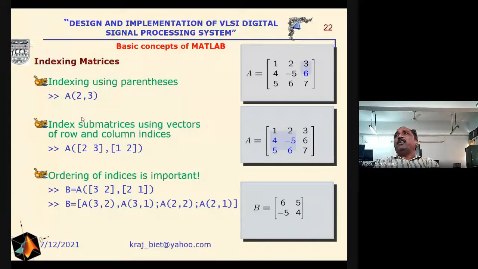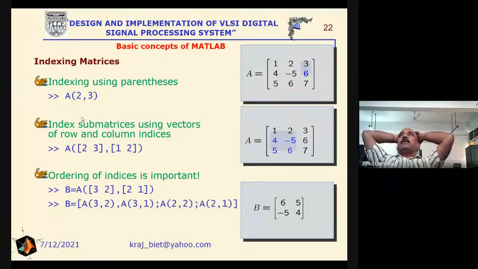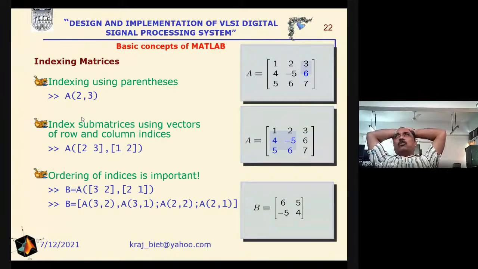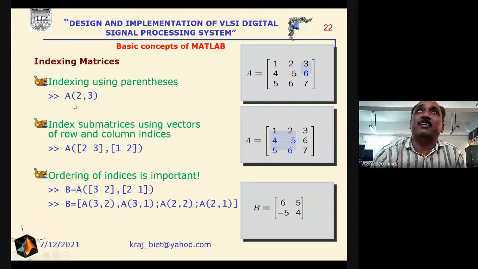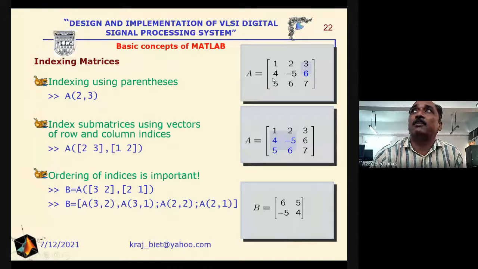If we have defined any matrix A, as in the previous PPT, and now we are interested in selecting the element that belongs to the second row, third column, then we write A(2,3), second row, third column. See here, this value will be selected, 6 will be selected here.